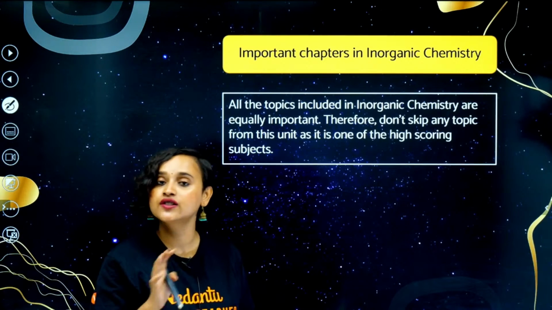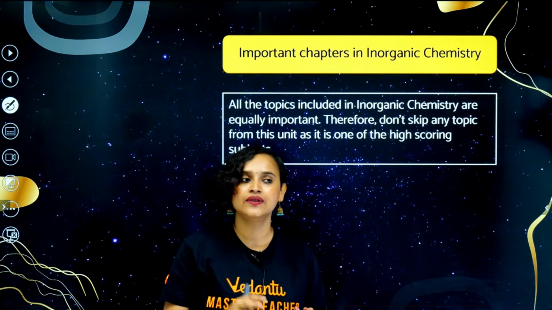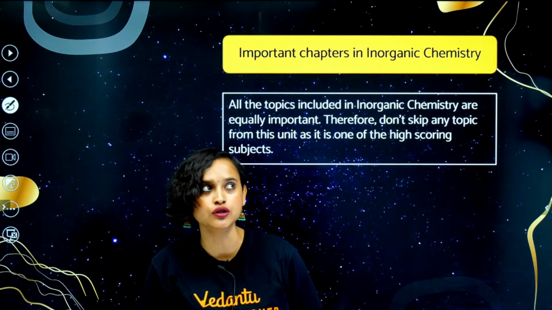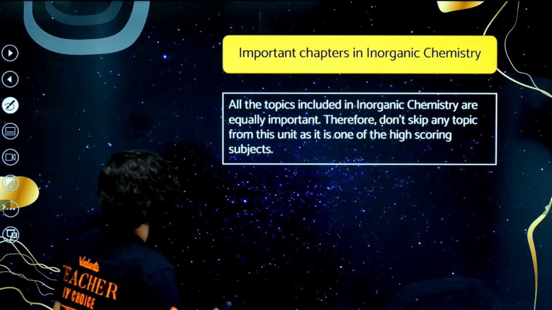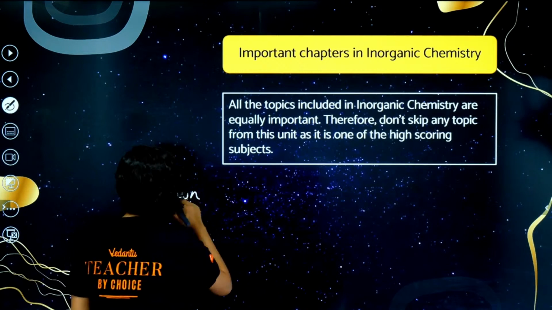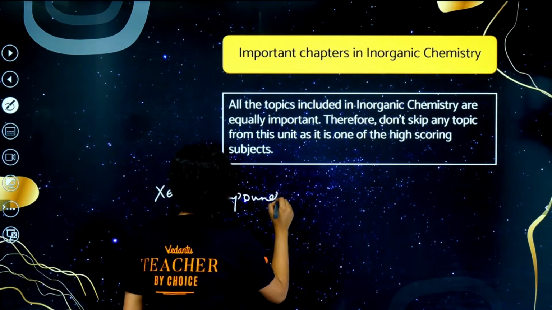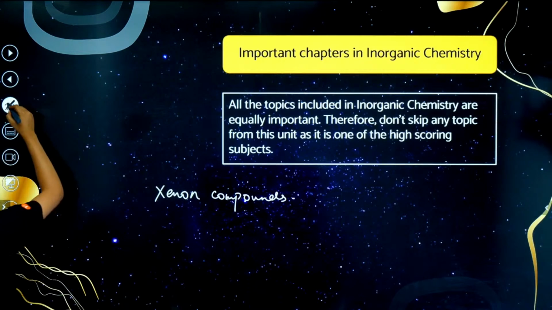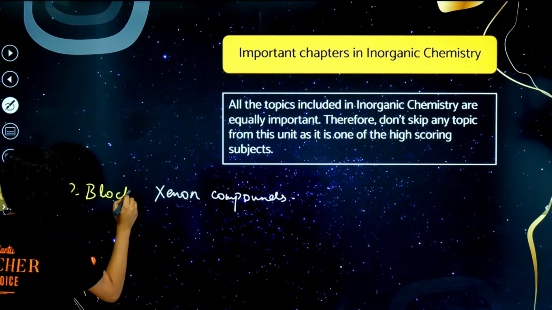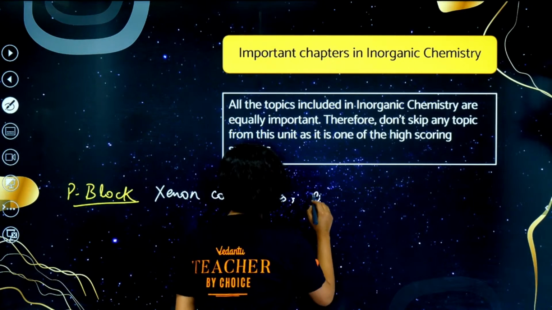Moving on from here, everybody. So inorganic chemistry, I have told you. Now D and F block has very little chance of asking any question other than D block elements. What you have to read is the xenon compounds. This is from P block actually. Xenon compounds. Let me write it in a different color so that you remember. P block. Okay. Xenon compounds, oxo acids,